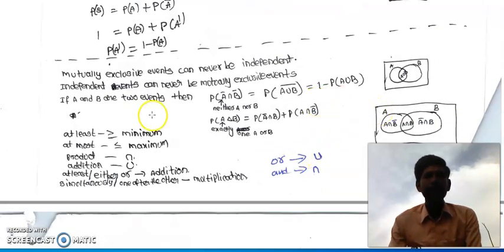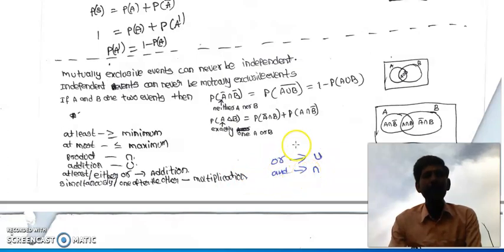Some words are technical words. You should know the meaning of the technical words. At least means you should take it as greater than or equal to, that is minimum. At most is less than or equal to, that is maximum. Whenever we use a product, we should use an intersection. Addition means union. At least or either or means you should use addition. Simultaneously or one after the other means multiplication. If A or B, you need to use union. A and B means you need to use intersection.